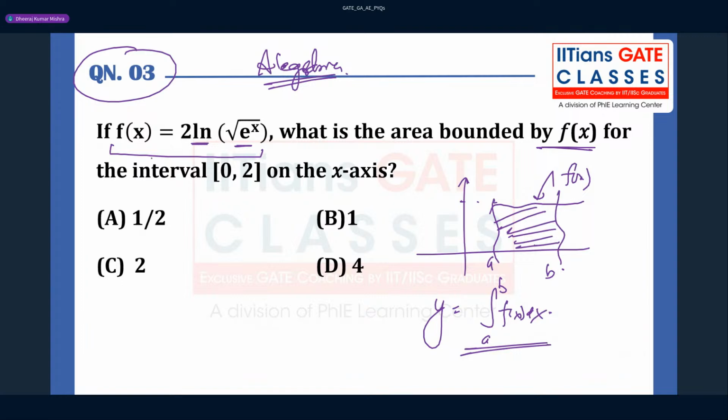So here they are asking you to find out the area. Whenever there is an ln and e raised to power x, remember this is very important. You can simplify this first. Don't directly start integrating, otherwise your life will become very difficult. Many people do the same. They know this only, and they directly start integrating it, and they will get confused.